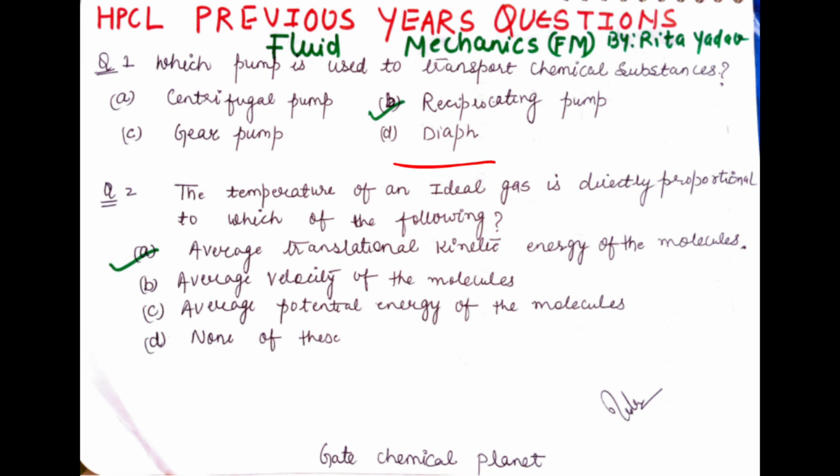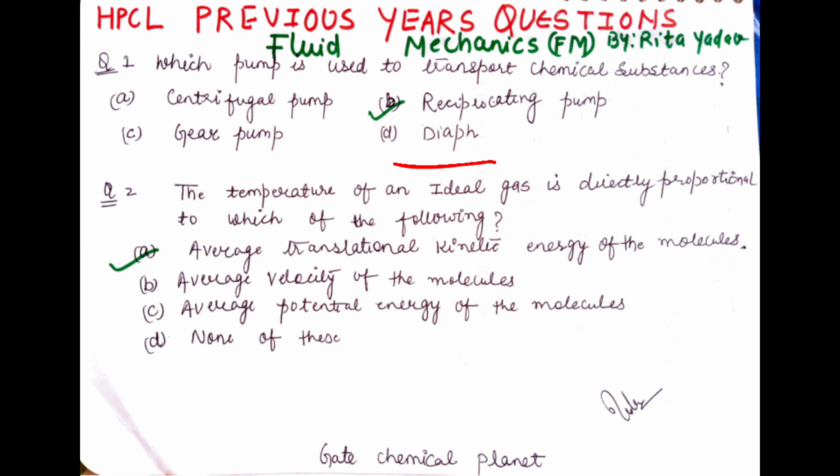Here it is diaphragm pumps, okay? Diaphragm pumps. So basically the reciprocating pumps are used in industry to transport the chemical substances. So the correct option is reciprocating pumps.